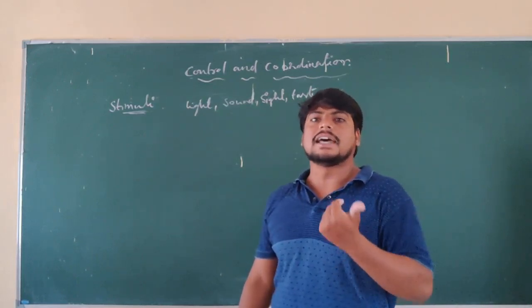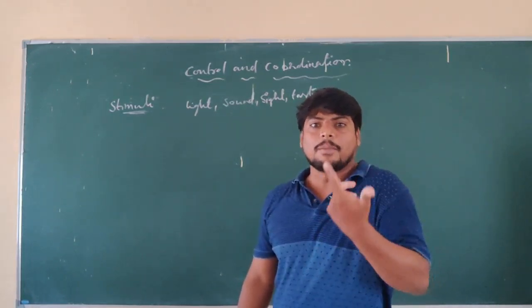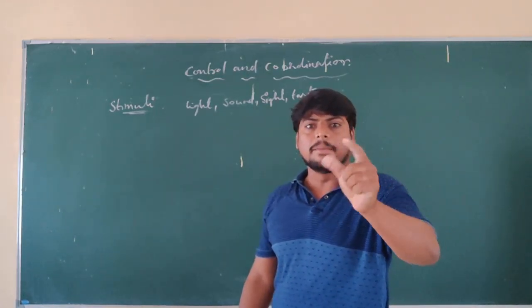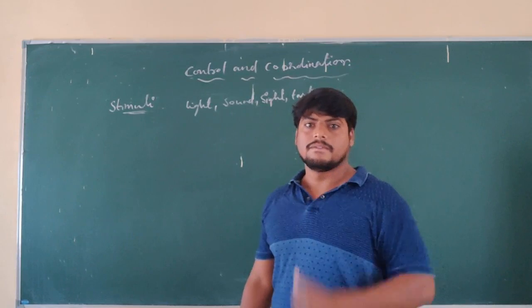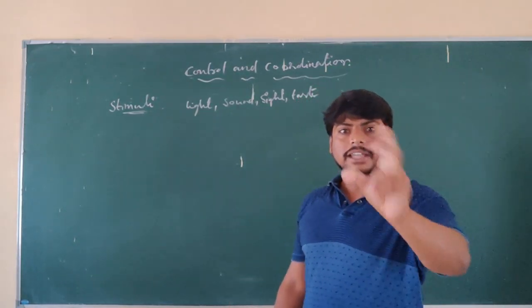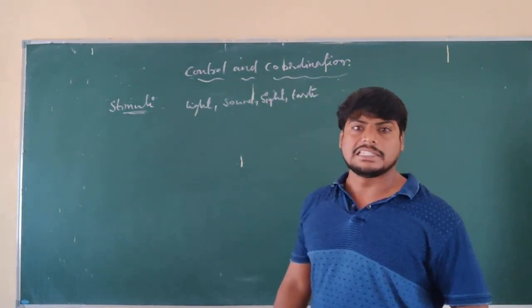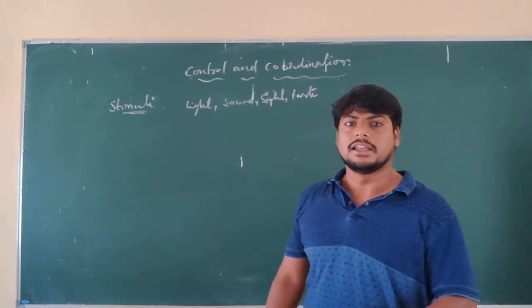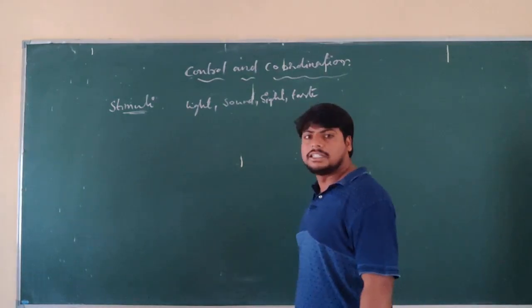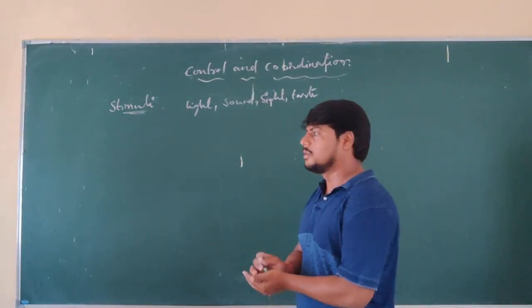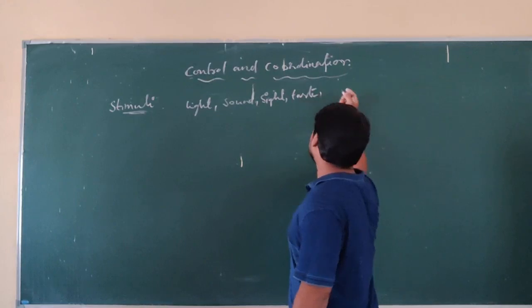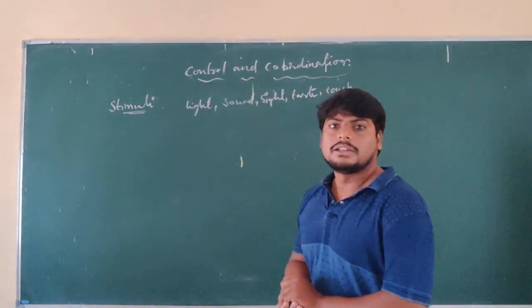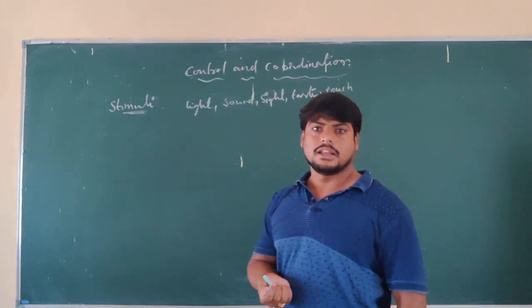Immediately salivation occurs in our mouth, that is, saliva production occurs. So seeing the lemon or tamarind is the stimulus, and salivation or saliva secretion is the response. Taste is also a stimulus. Touch is also one of the stimuli.